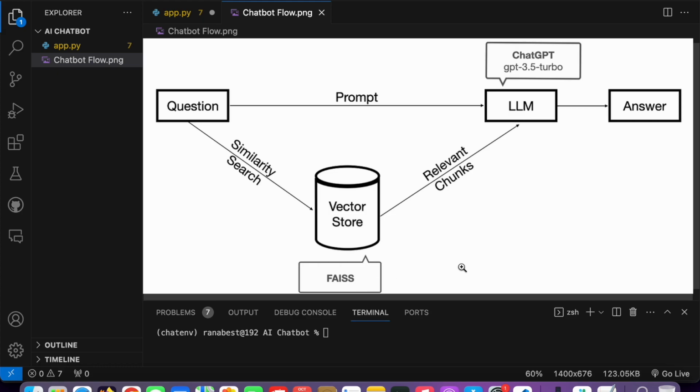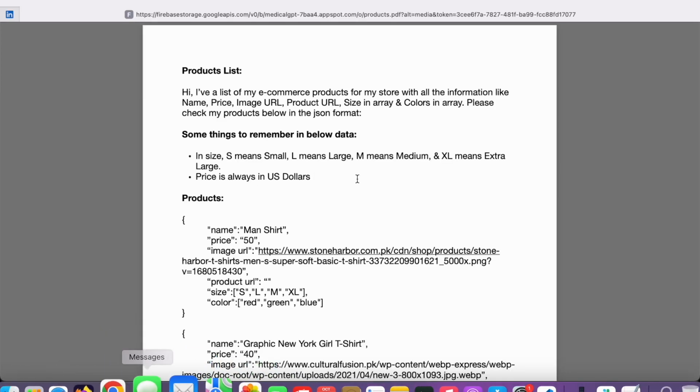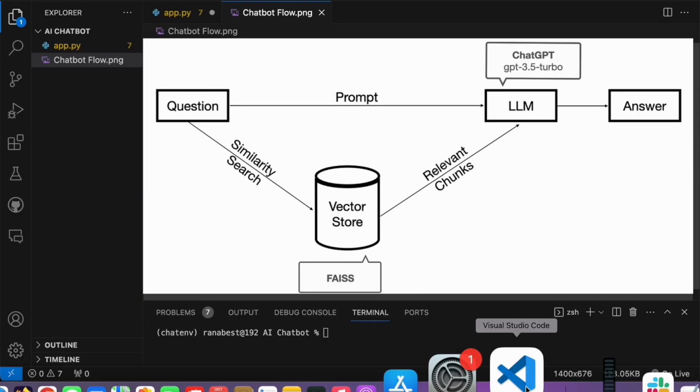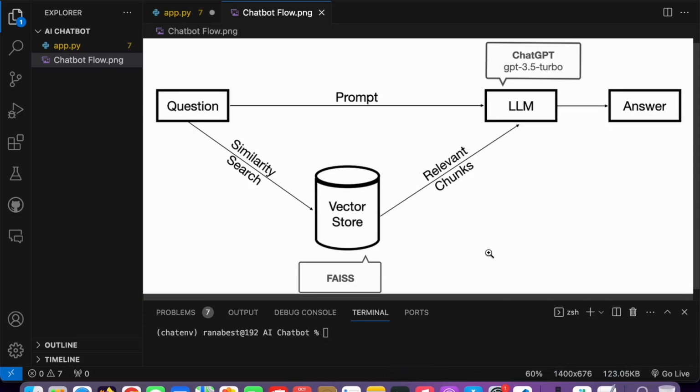There is another concept of chunks. Basically, chunks are very important. Just assume you have this complete data. How it works is this complete data is converted into chunks. Why chunks? Because we are not going to send ChatGPT our complete data.